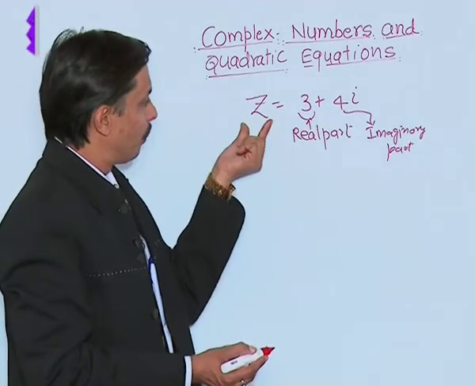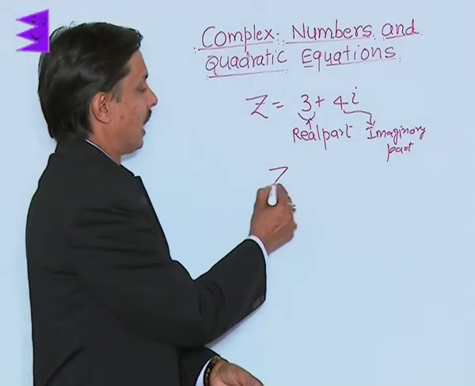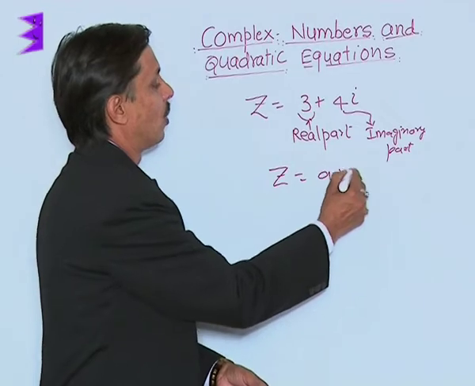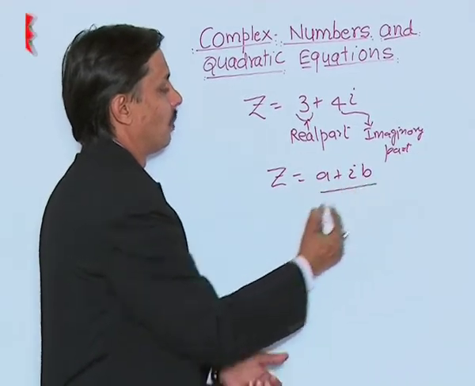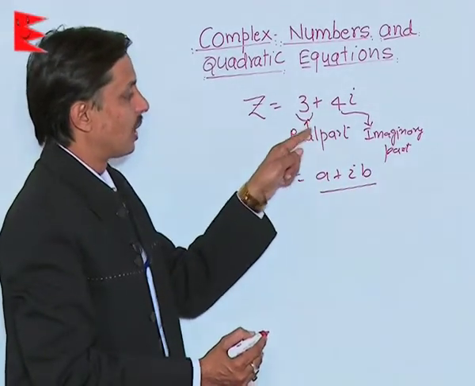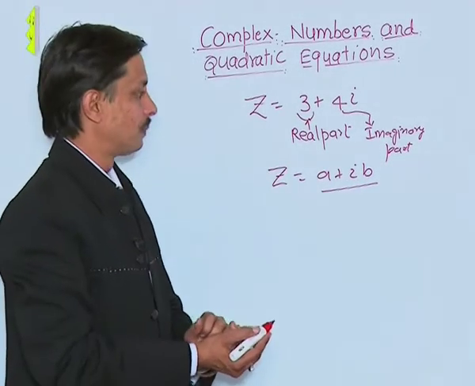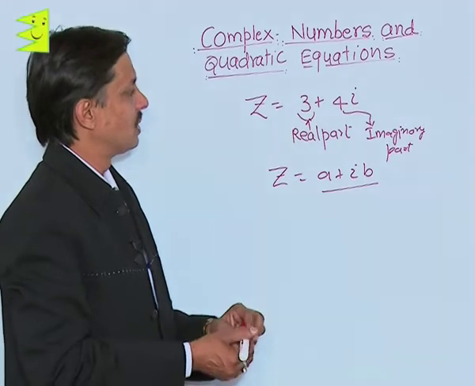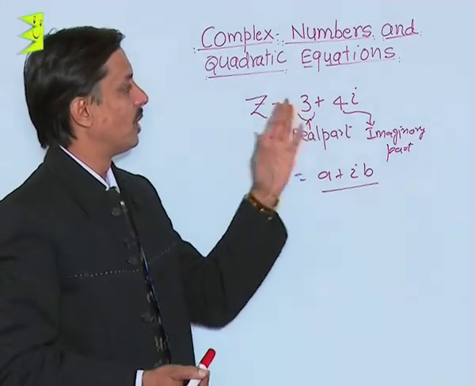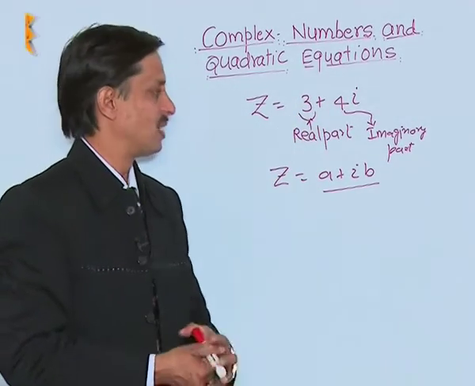Every complex number z is always in the form a plus iota b, where a is the real part, RP, and b is the imaginary part, IP. So if a complex number is given, we can find its real part and its imaginary part.